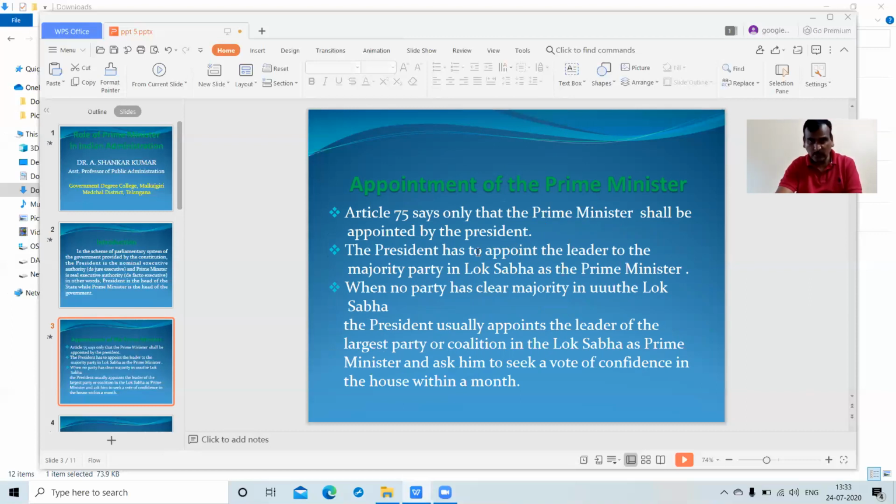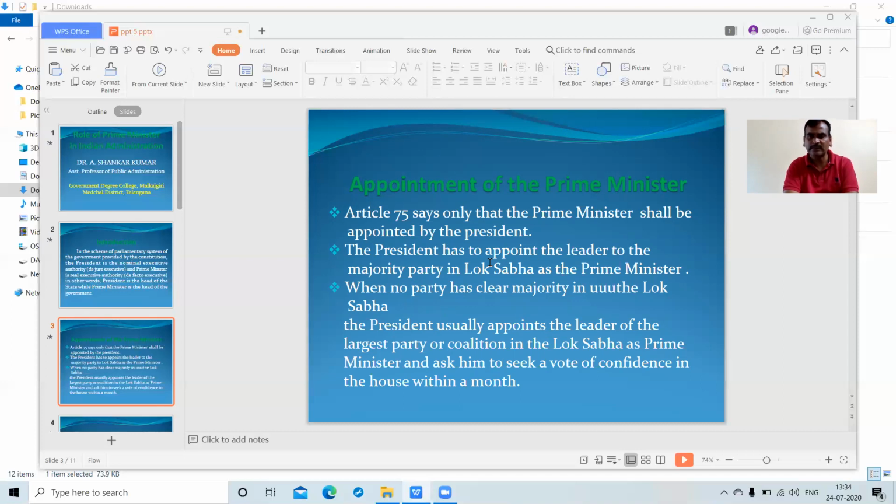The next topic is the appointment of the Prime Minister under the Indian Constitution, Article 75, with specific focus. The Prime Minister shall be appointed by the President. The President has to appoint the leader of the majority party in Lok Sabha as the Prime Minister.